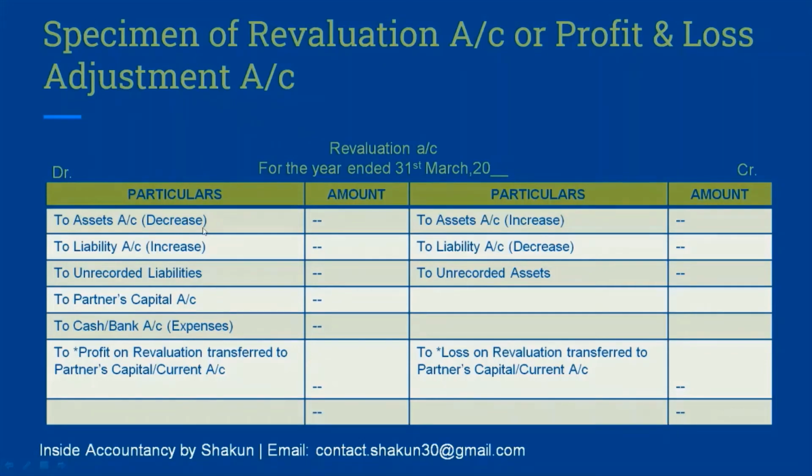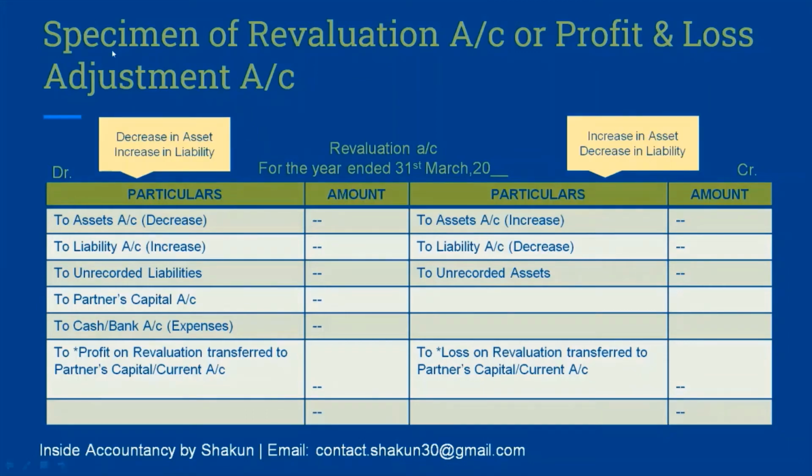So all the accounting entries that we just learned, we can do the posting from those entries, or else we can also remember that decrease in asset and increase in liability is always shown on the debit side, and increase in asset and decrease in liability is shown on the credit side. Another hint: if you remember just the debit side, the credit side will be the opposite of it.